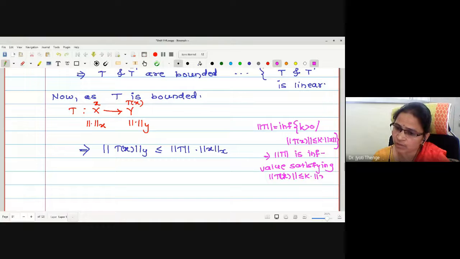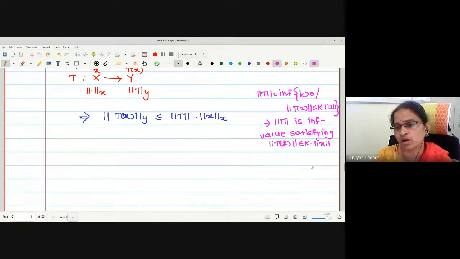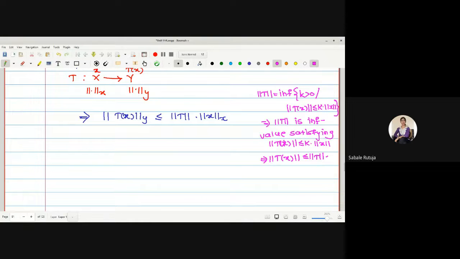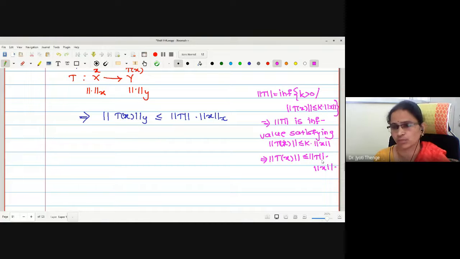Is that okay? Norm T is the smaller one, so I can replace this k by norm T itself. I think we have written this as a remark. Okay, therefore I am writing this now. Therefore, norm Y of T of x is less than or equals to norm T into norm of x, and it is for all x in X, no?